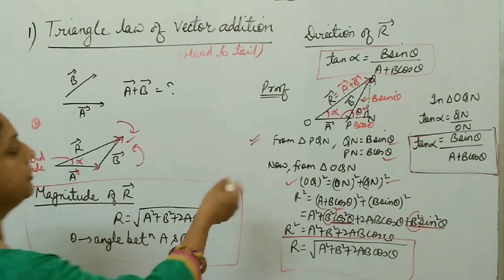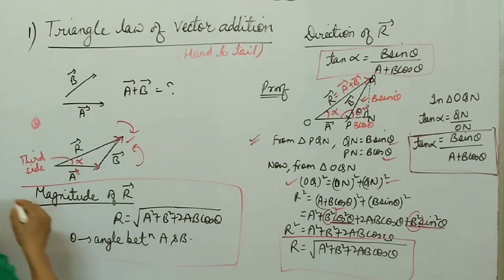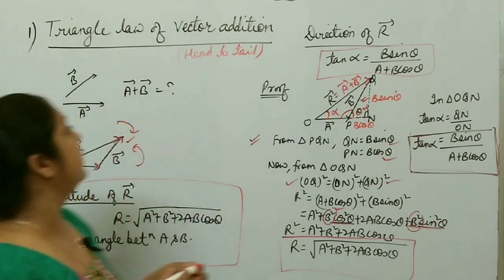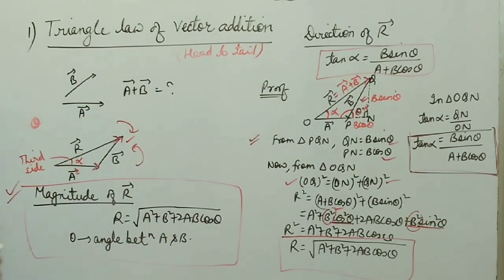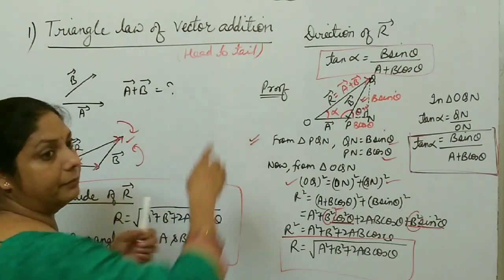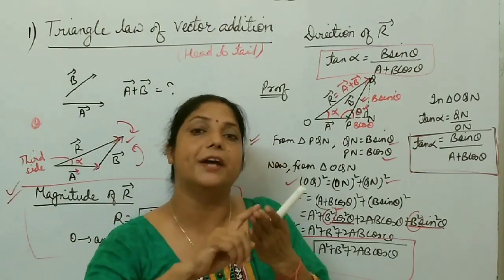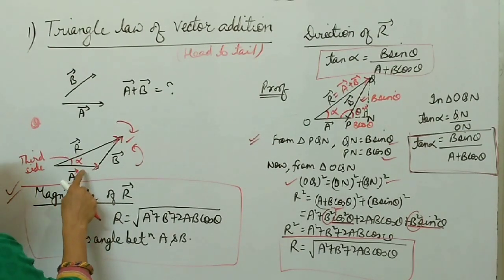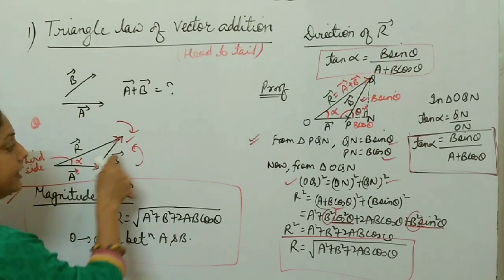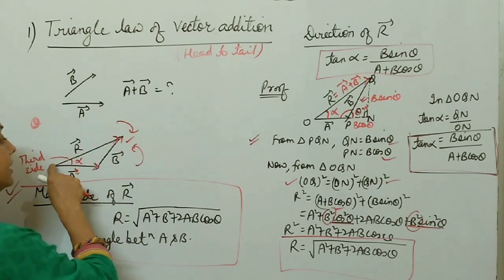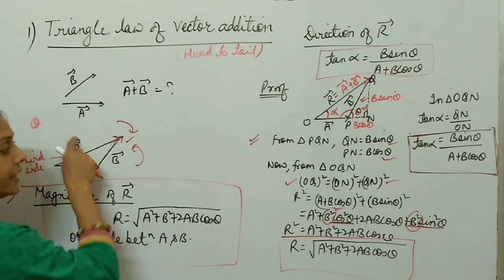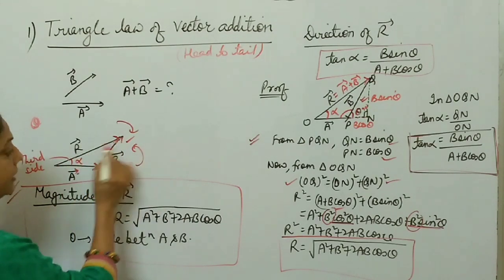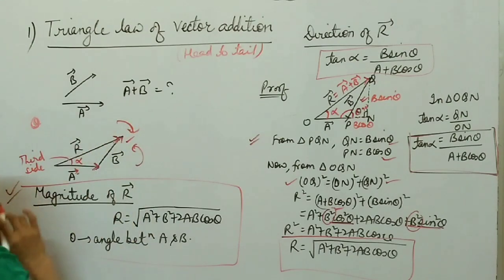In this way you can prove these two relations also, but you must remember these points: magnitude of r and direction of r. These are triangle law of vector addition. It is also called head to tail method because head of one vector is joined to the tail of another vector, and these two vectors represent the two sides of a triangle taken in same order. Then the third side represents resultant of these two vectors taken in opposite order. If these two vectors are in anti-clockwise order, then resultant is in clockwise order, right?